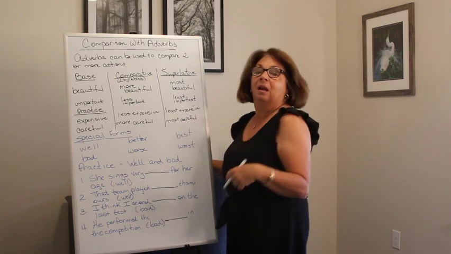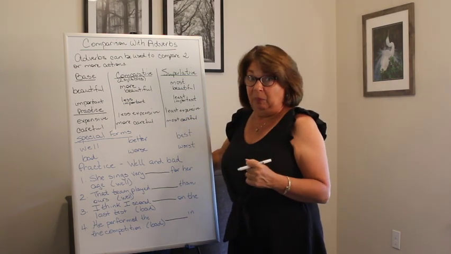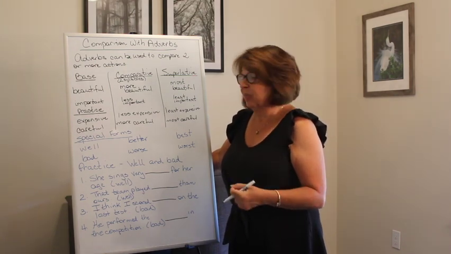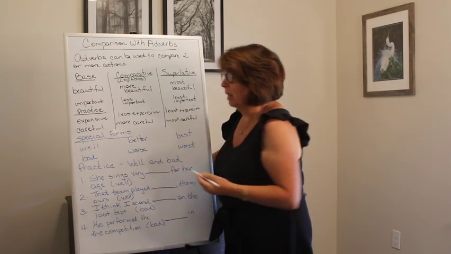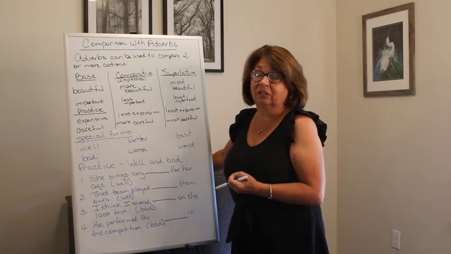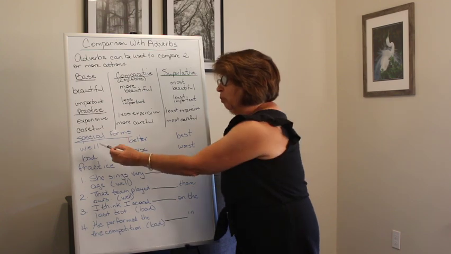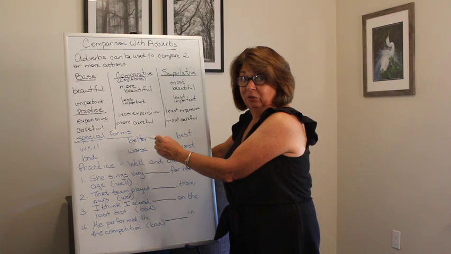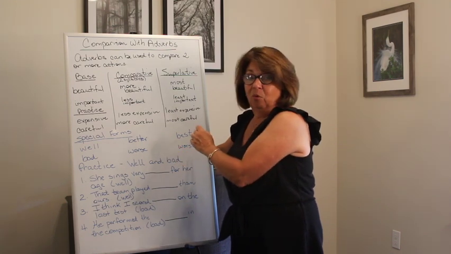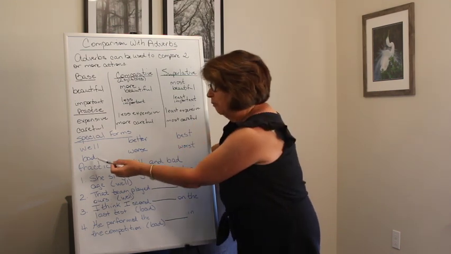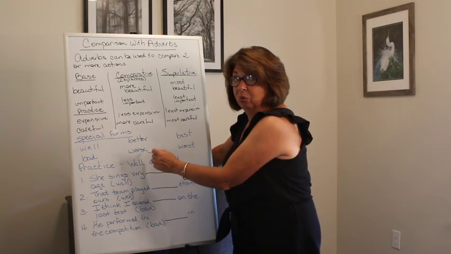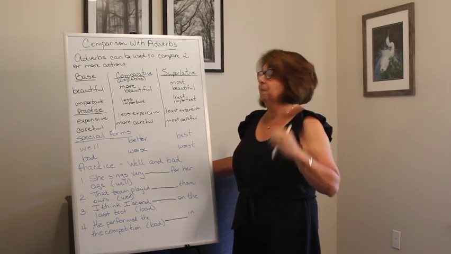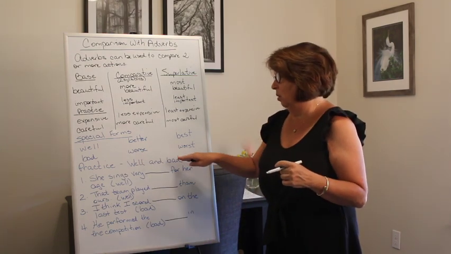All right. Now we have something that we like to call special forms. Special forms means the word just changes completely. So, well and bad are two words that are considered special forms. If we're having one person, they are well. If we have two, it's better. Three or more is best. If we have bad, same thing. With two, it's worse. With three or more, it's worst. Okay? All right, let's do some practice on well and bad.